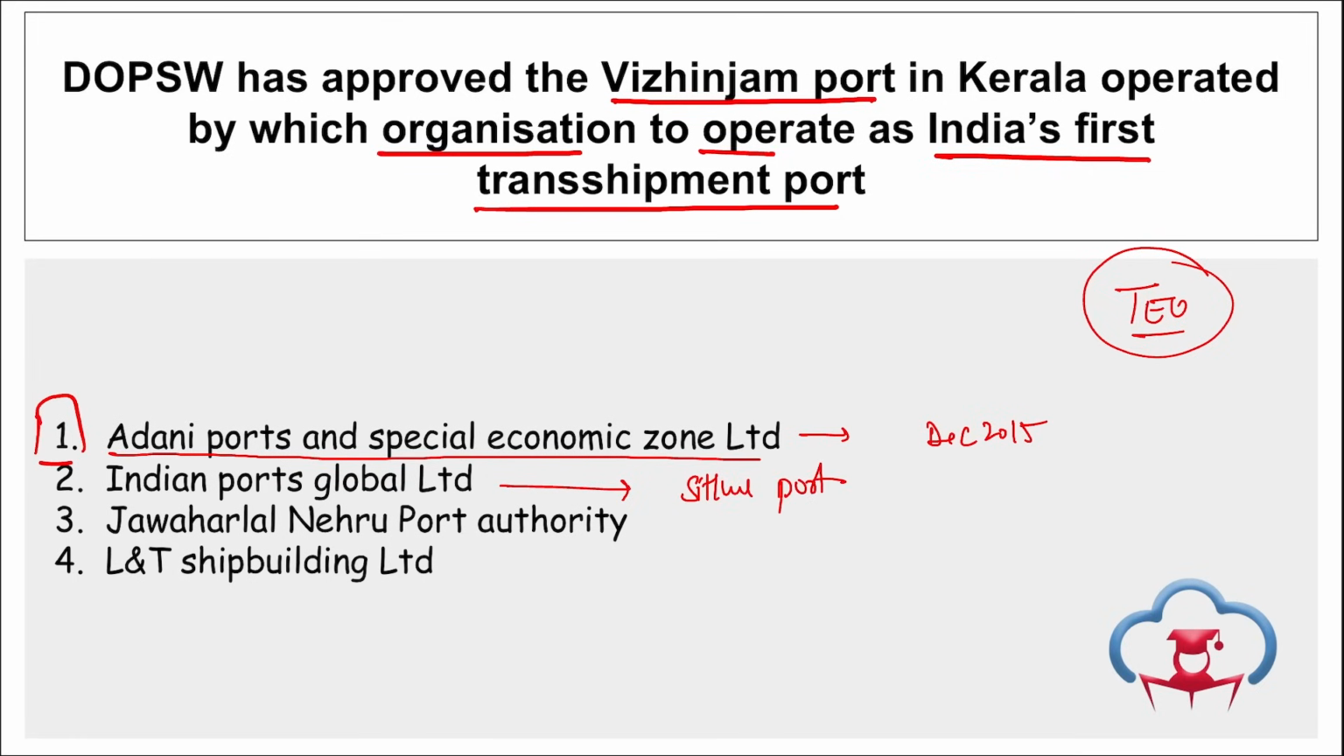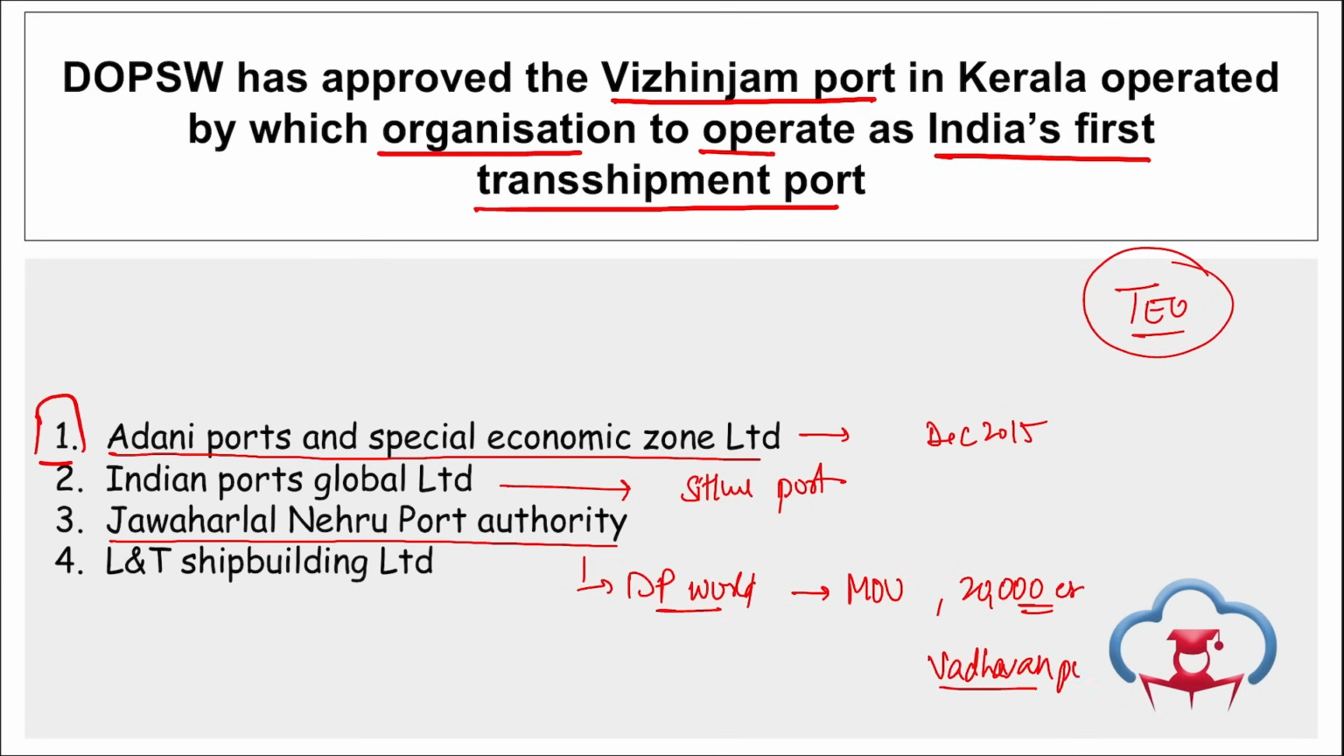Sitwe Port. Then if we talk about Jawaharlal Nehru Port Authority, remember DP World. This is a global logistics operator. They have partnered with Jawaharlal Nehru Port Authority and signed a memorandum of understanding valued at 20,000 crore rupees for the development of Vadhavan Port.